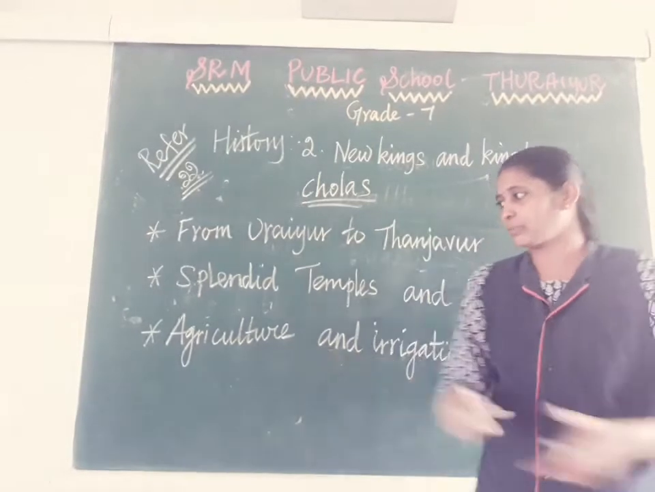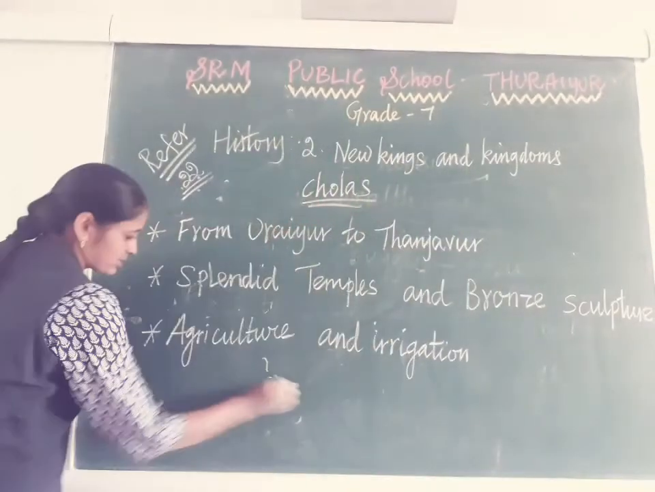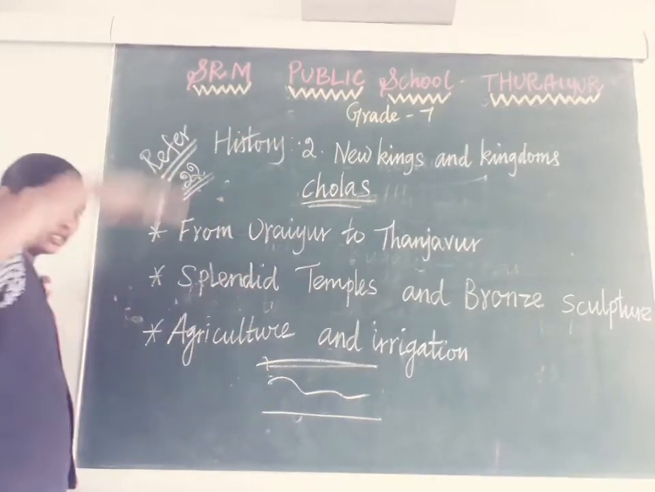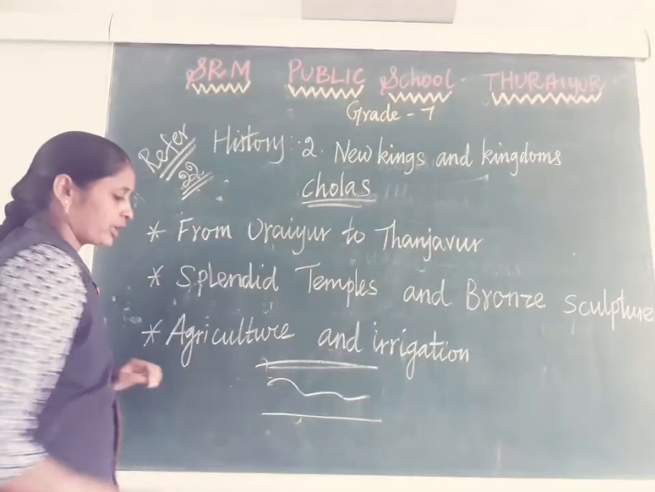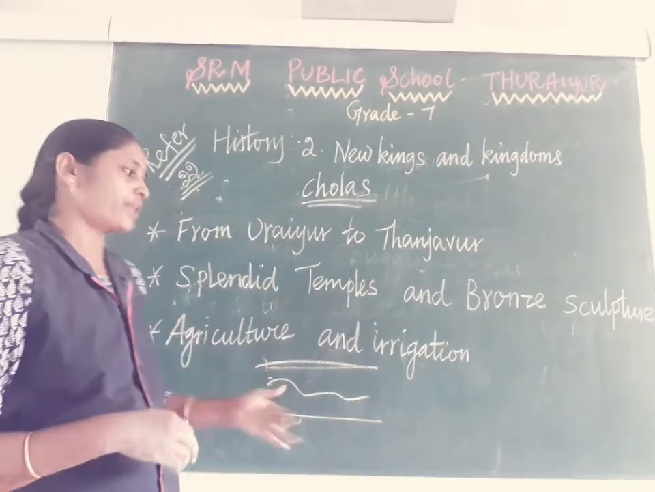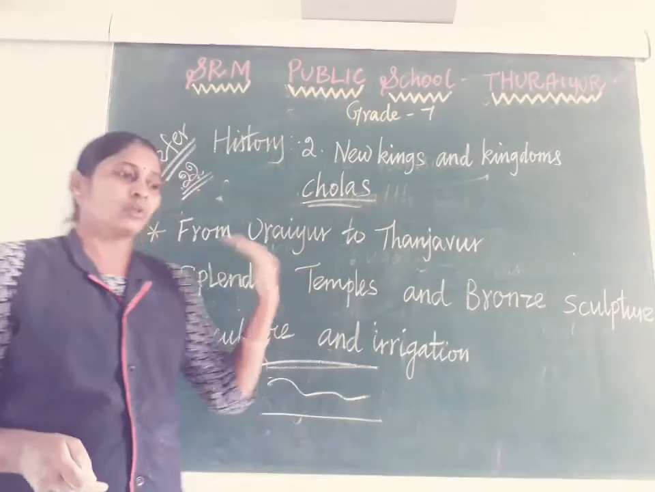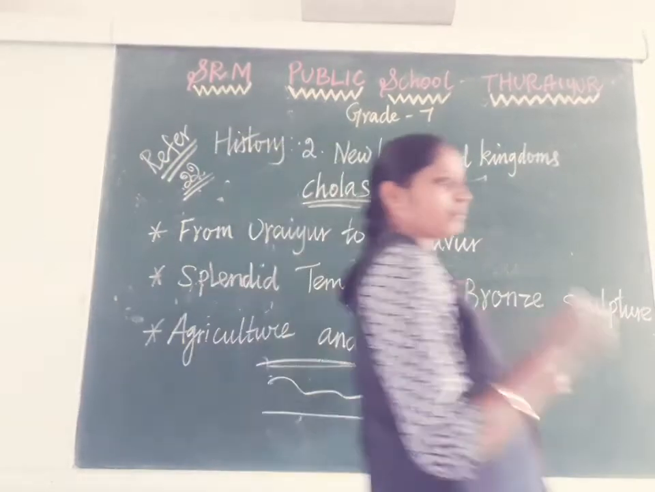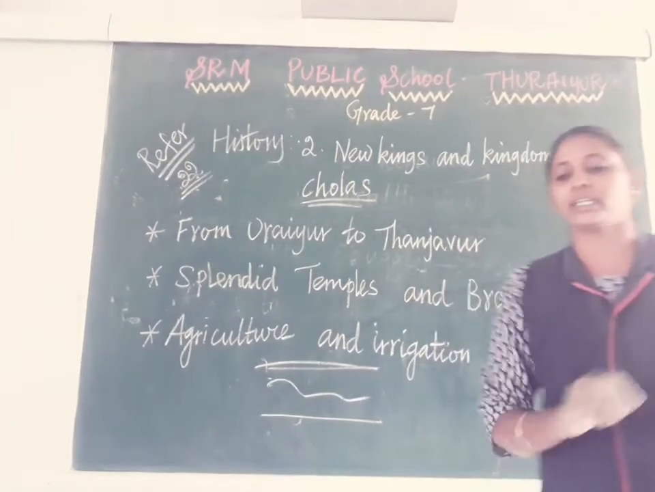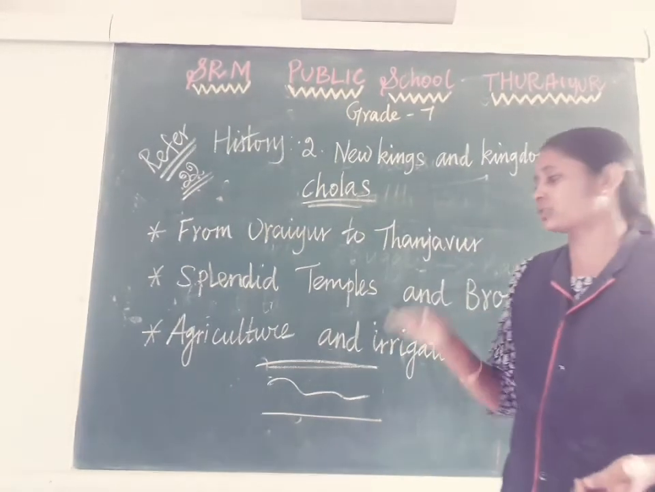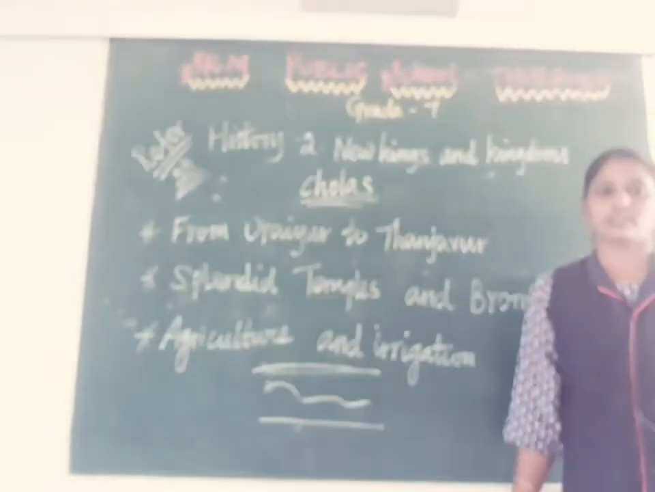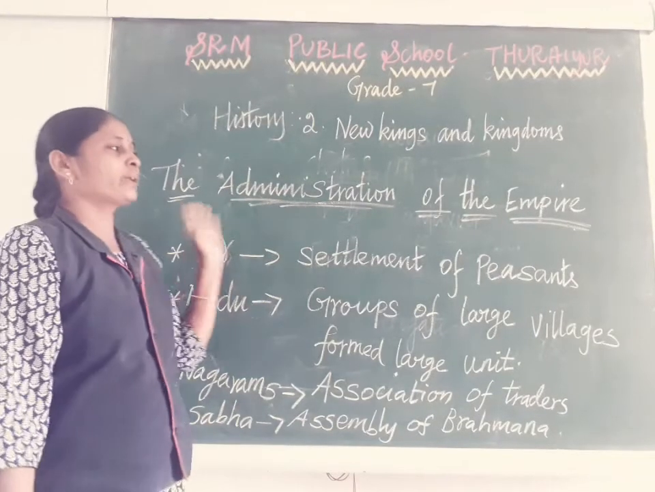Embankment means the compound. Suppose this is the river, then on the two sides of the river we have a somewhat high compound. That one we call the embankment. For maintaining that embankment also they appointed special people, and they gave them a salary. Suppose anyone wasted water, they were punished severely in the Chola dynasty. So agriculture and irrigation were the main income of the Cholas.